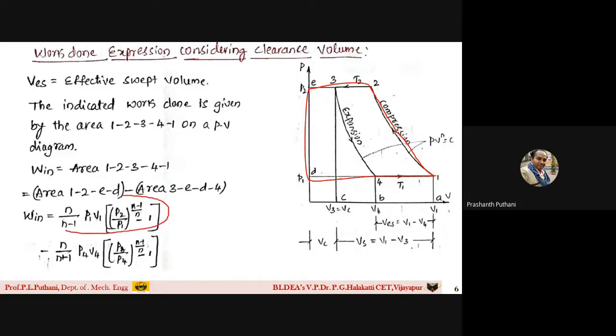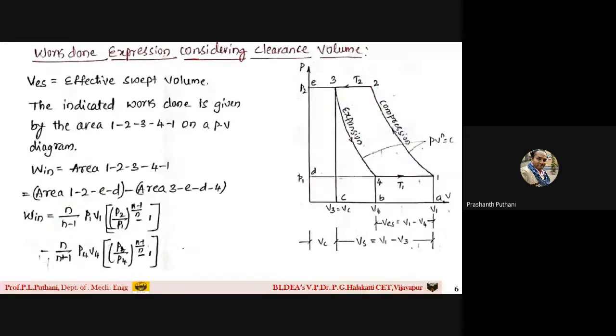Then I subtract the work done expression without clearance volume for the other curve, that is 3ED4. If I subtract this area, what I get is P4V4 into (P3 by P4 raised to the power of n minus 1 by n, minus 1). So this is the equation.